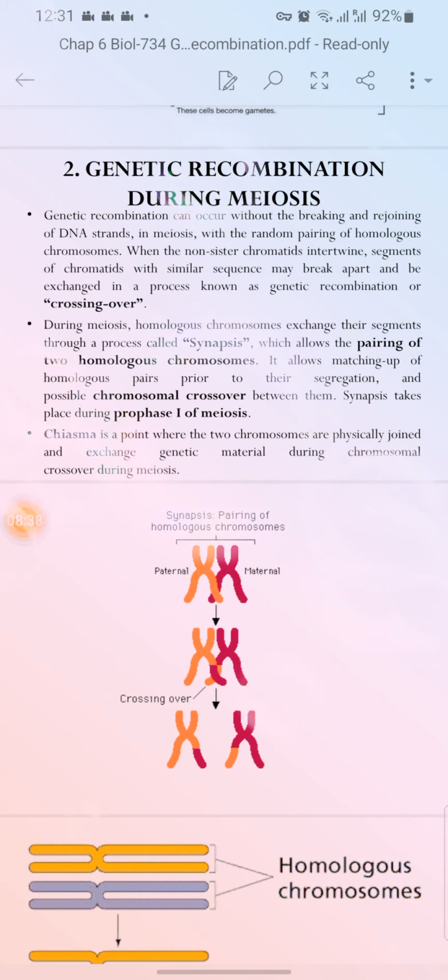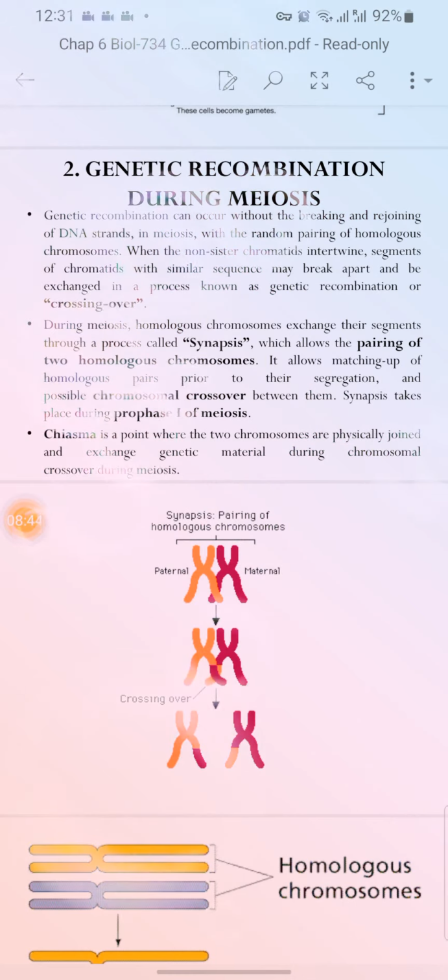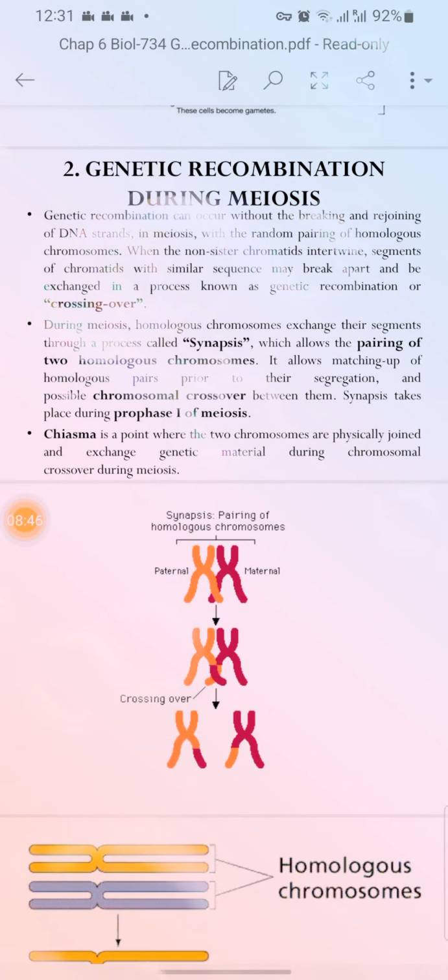genetic material genetically. Okay. And when non-sister chromatids intertwine segments, the chromatids with a similar sequence may break apart and exchange in a process called recombination or crossing over. Like a crossing over may occur.